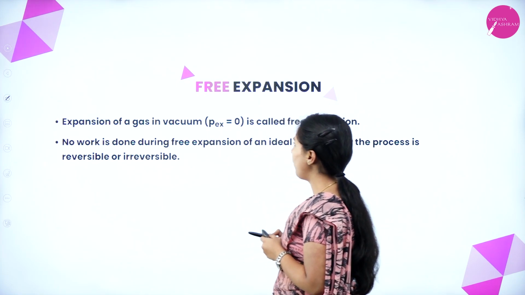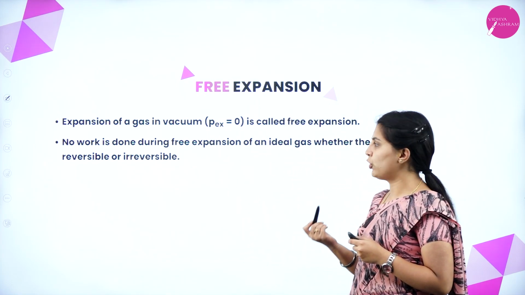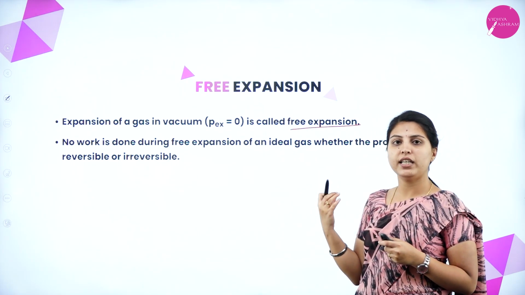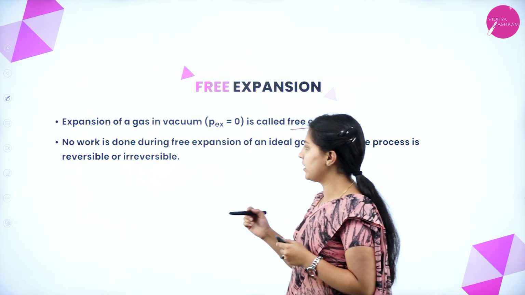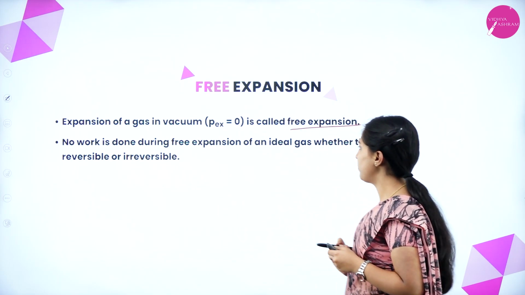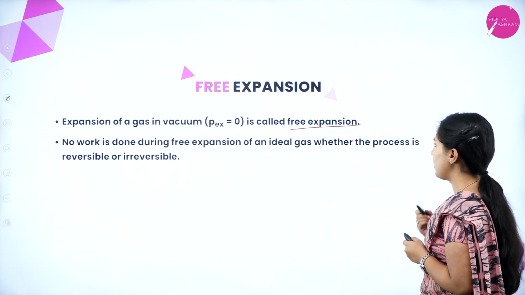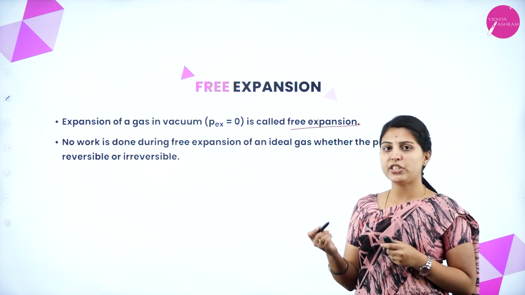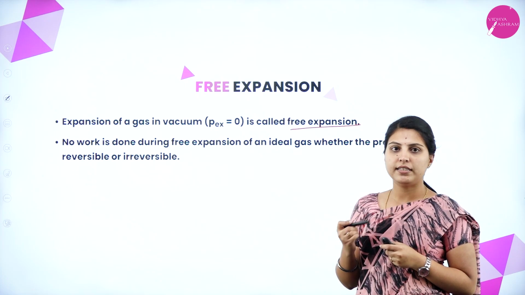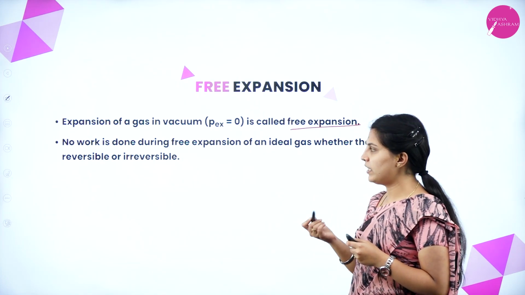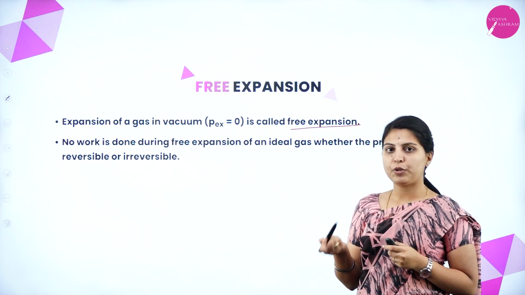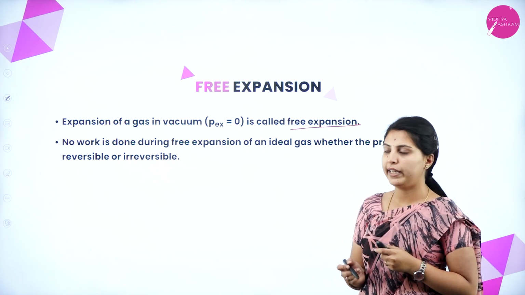Expansion of a gas in vacuum, that is P external equal to 0, is called free expansion. It means the external pressure will be 0. No work is done during free expansion of an ideal gas, whether the process is reversible or irreversible. In free expansion, external pressure will be 0. Obviously, work done is 0 during free expansion, whatever the condition, that process may be reversible or irreversible.